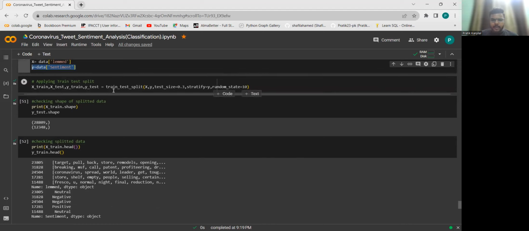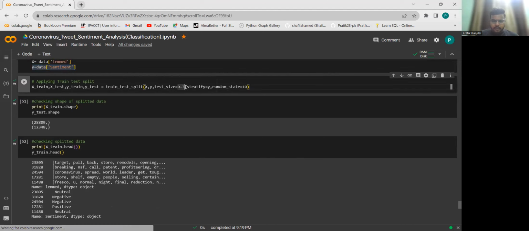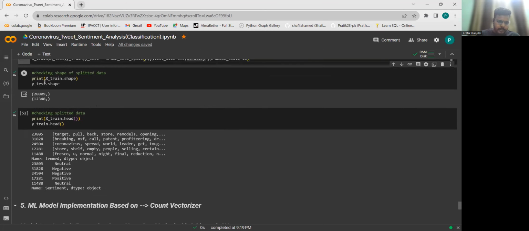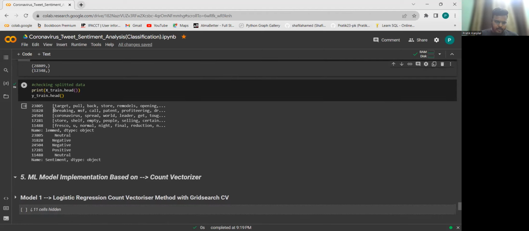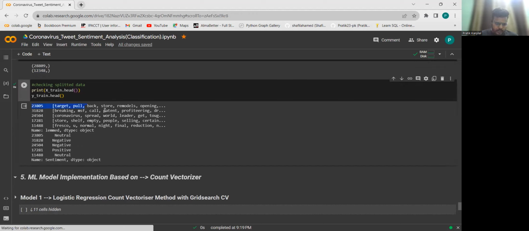Now we are applying train test split with a 70-30 ratio over here, and we are applying the stratify parameter also in order to handle any class imbalance case. Now we have a train shape and test shape. So this is the shape of the training data, and this is the length of the testing data. And now we print out how the training data and the testing data look. So this is how the training data set looks like, and this is the testing data part.